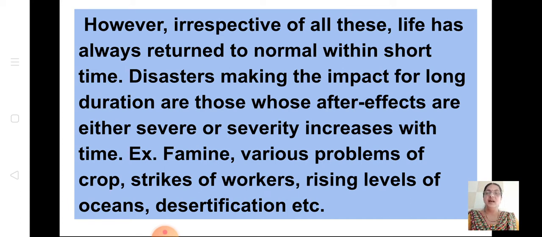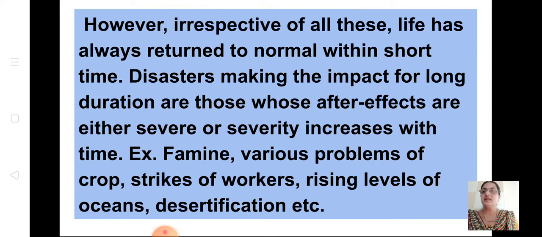After a fire or any natural calamity, the life of the people will return to normal soon.